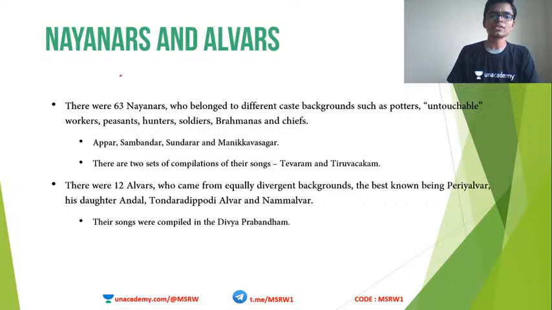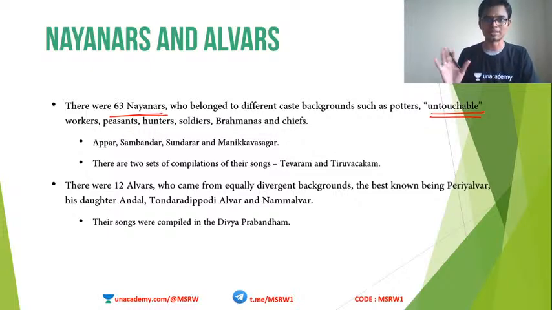Basically, there were 63 Nayanars. Nayanars means what? Devotees of Shiva. So 63 of them were there, and they belonged to different classes, especially the ones known as untouchables. The workers, peasants, hunters, soldiers, people from all such classes were accepted into the Nayanar cult. Examples: Appar, Sambandar, Sundarar, Manikkavasagar. These are some examples of Nayanar saints, and their compilations are known as